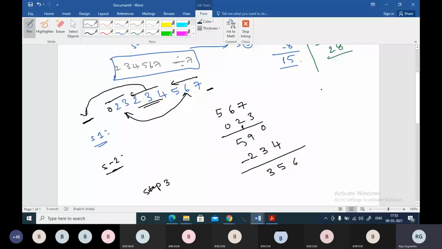Again I will be going with my old procedure. 356: take the unit digit, double it and subtract from the remaining. I got 23. I clearly know 23 is not divisible by 7. So this number is also not divisible by 7.